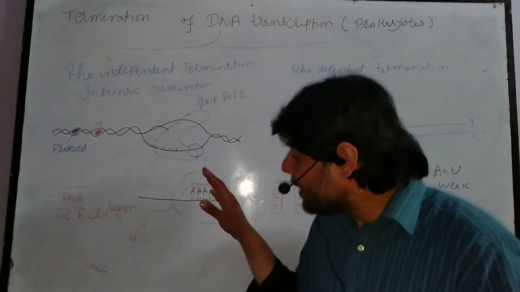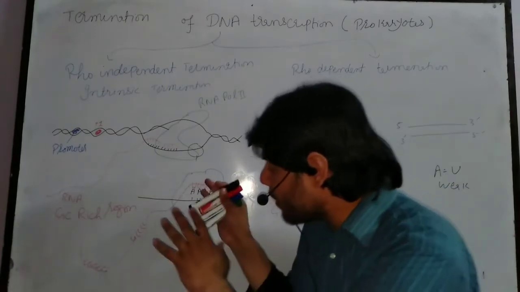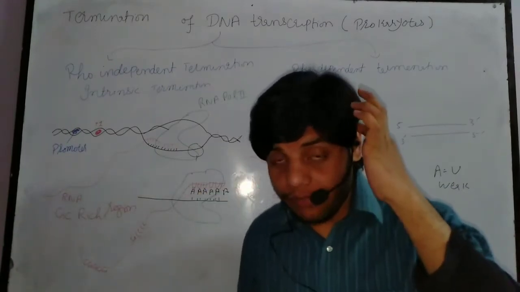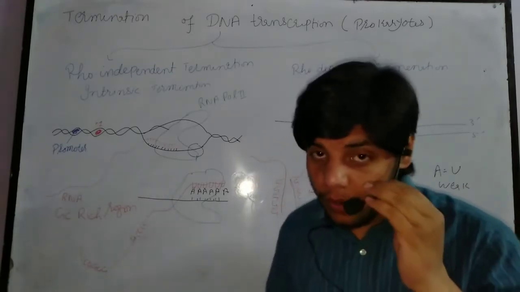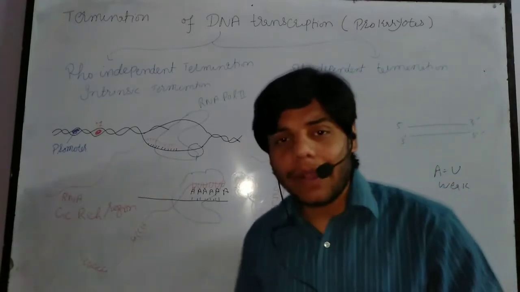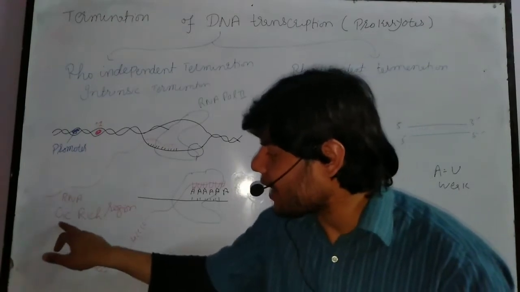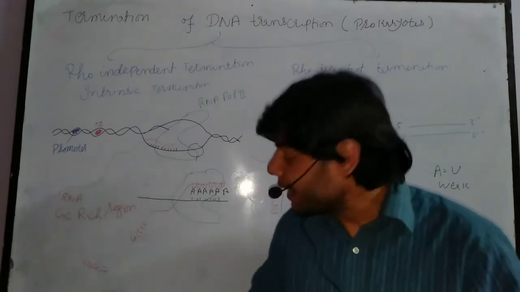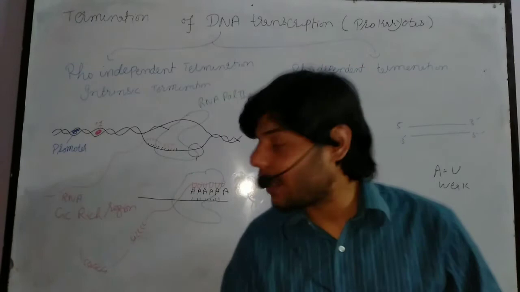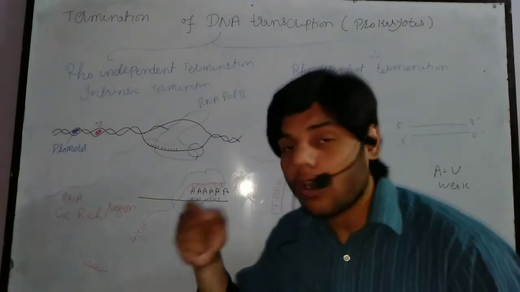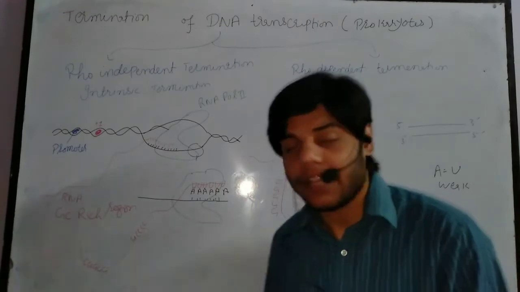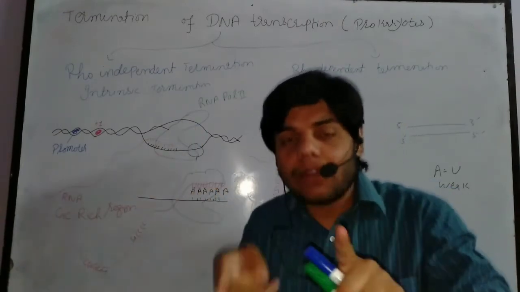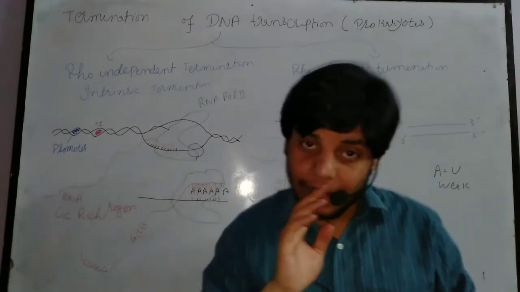So when palindromic sequences are found inside the RNA strand, in this way a loop will be formed, which we call a hairpin loop. And the palindromic sequences in this case are the GC sequences in the RNA strand. This region is called a GC rich region. Why? Because a lot of guanine and cytosine nucleotides are present here, due to which hairpin loops are formed by these palindromic sequences.